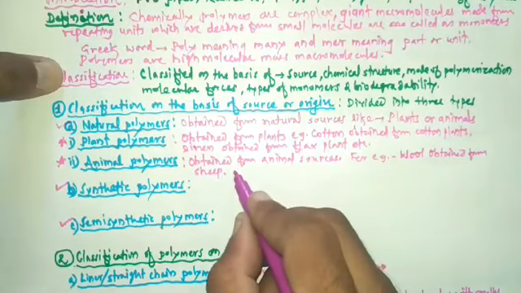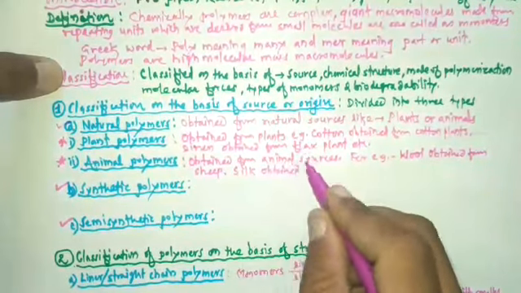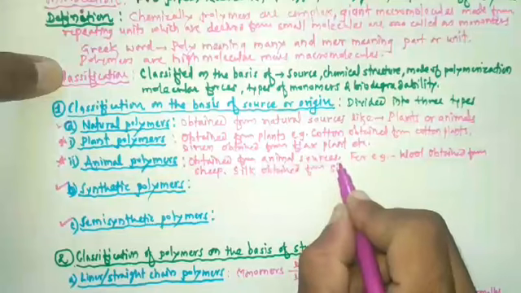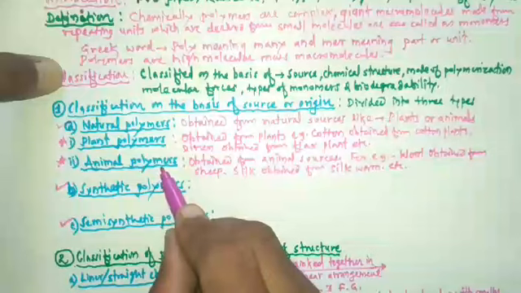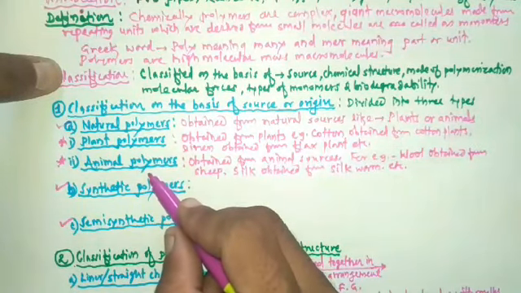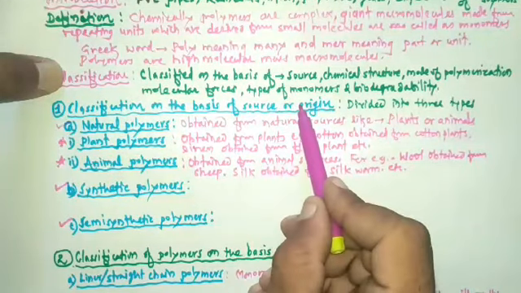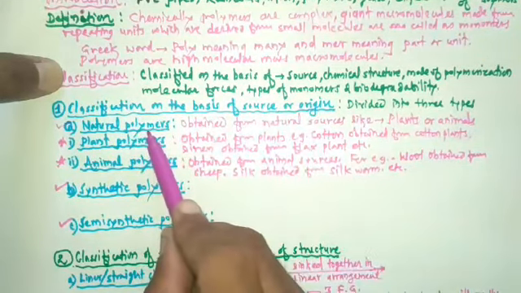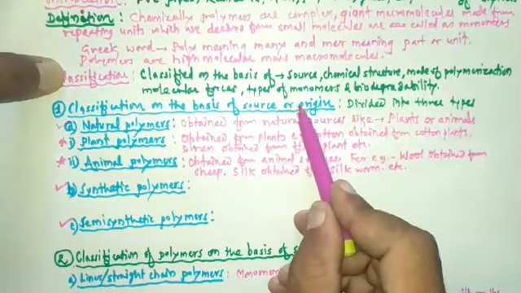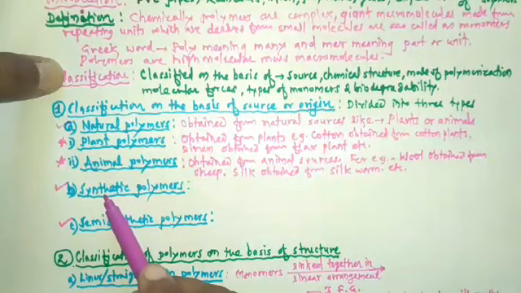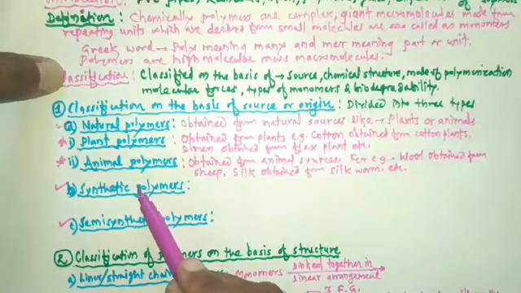Then the second example is silk. Silk is obtained from silkworm. So it is another example of animal polymers. So here we finished the first type of polymer on the basis of source and origin, that is the natural polymers. On the basis of source and origin, polymers are also classified into another class, the synthetic polymers.